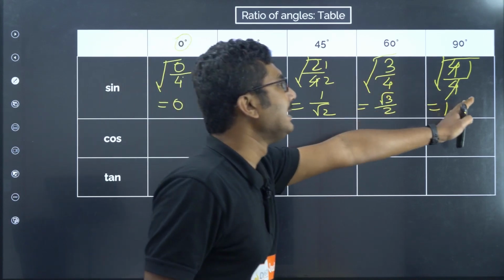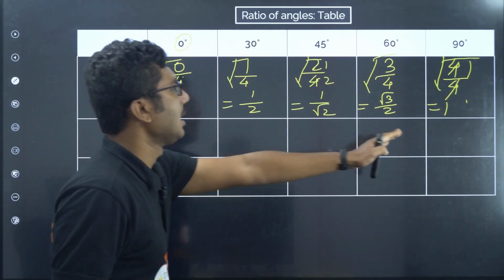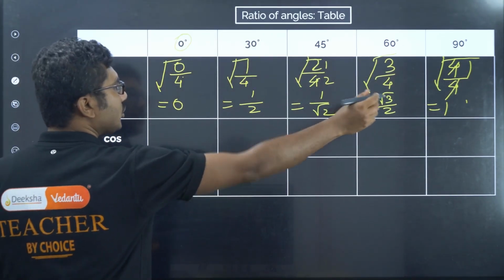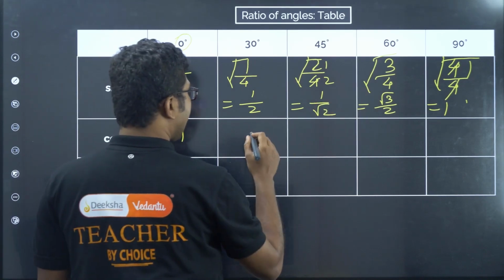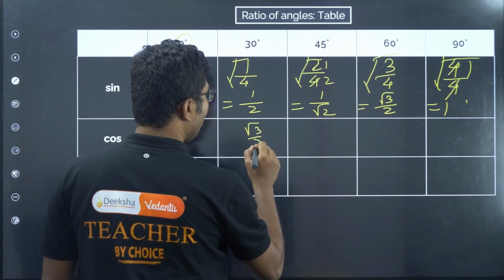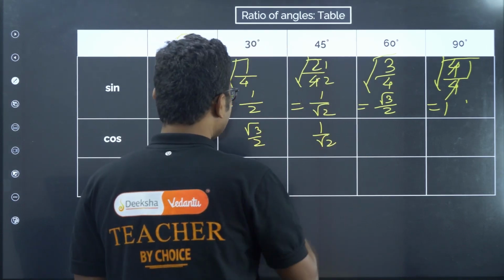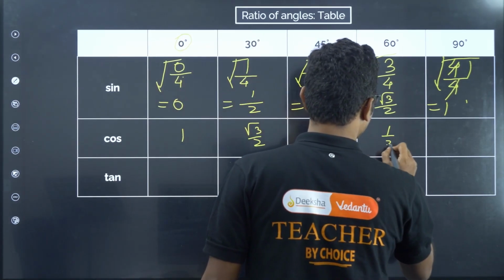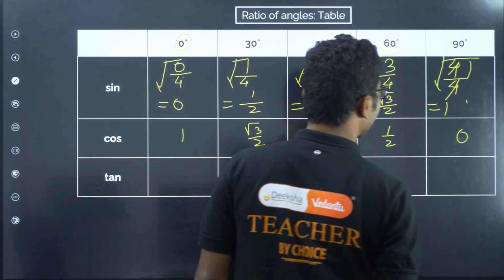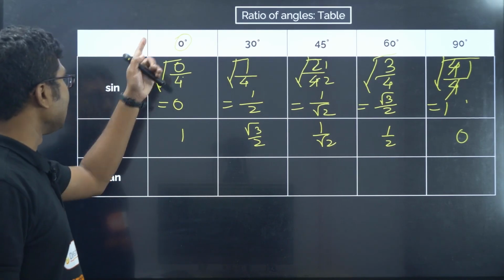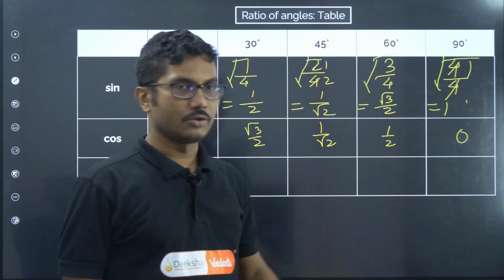Next, we will inverse this from here to here to find the cos value. So we will start with 1, then root 3 by 2, then 1 by root 2. So they are coinciding with each other. This will come here half and this will come here 0. Okay. So sine 0 is 0, cos 90 is 0.